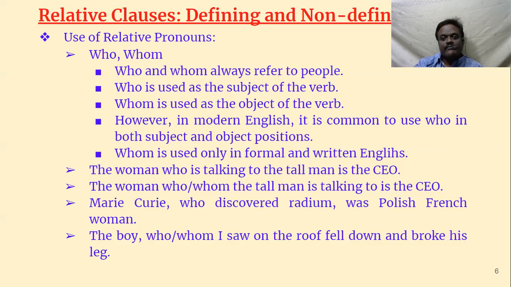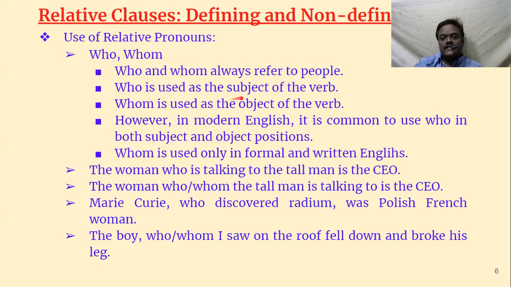It can only refer to human beings, not even animals. For animals also we cannot use who. We say the lion which is. We cannot say the lion who is, the tiger who is. We can say Rama who is, Sita who is, they who were, something like that. It has to refer only to people.